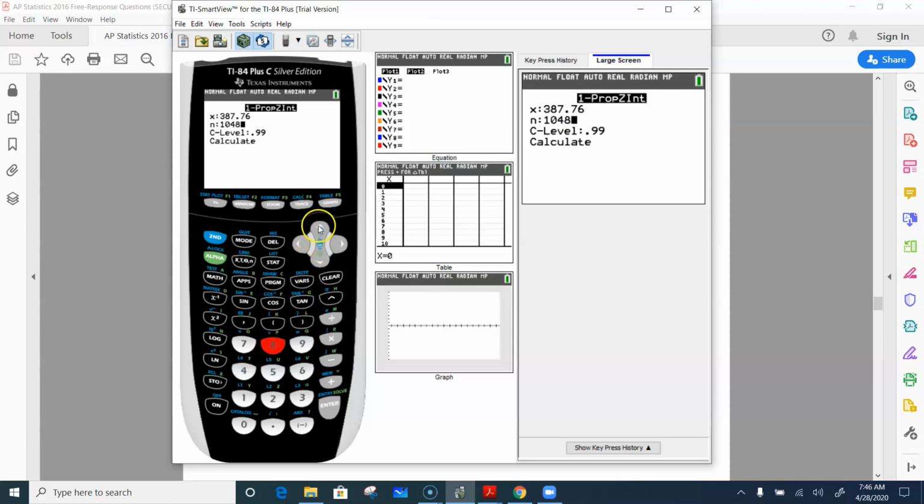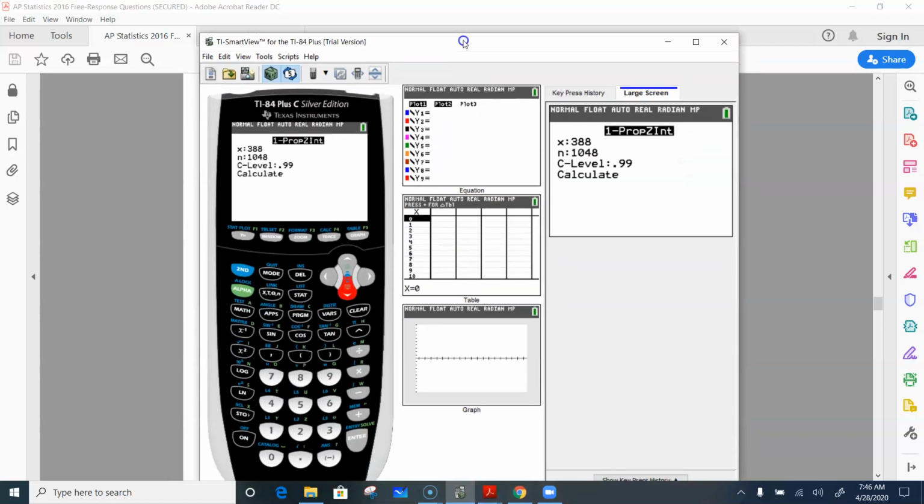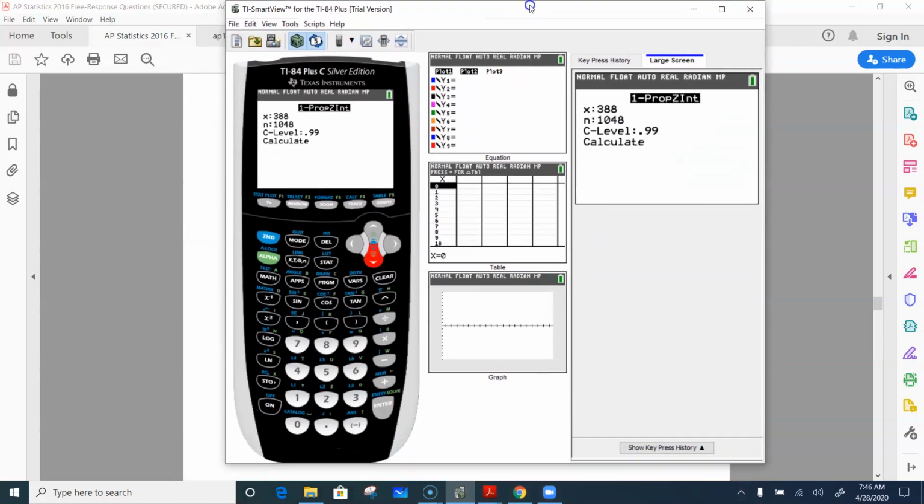So just put my sample size in. They could not have possibly had 387.76 people agree with that. The calculator knows that. So you need to tell the calculator it was 388. Okay, and I believe we wanted a 95% confidence interval. Calculate. Okay, so I get an interval from 0.341 to 0.399.